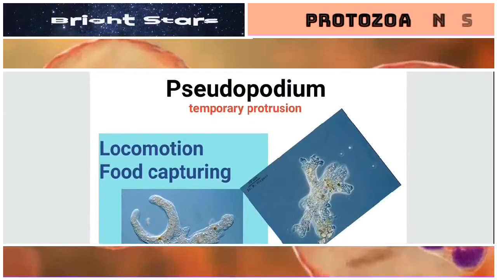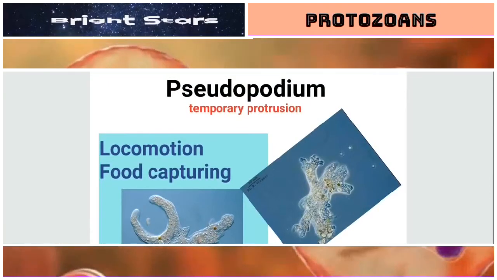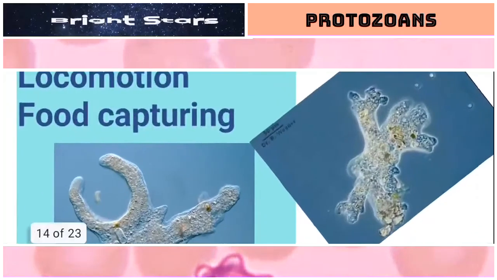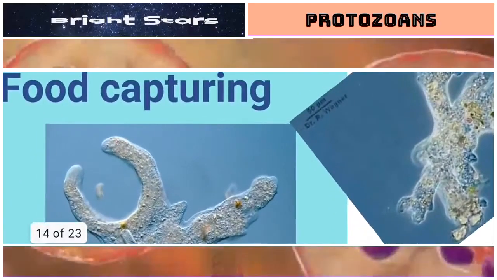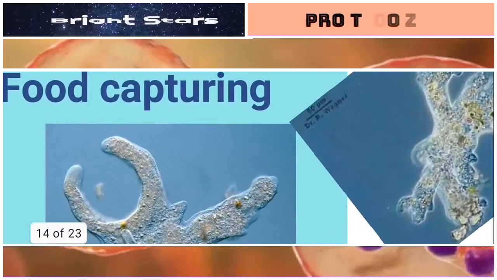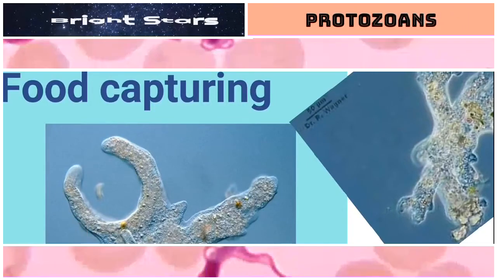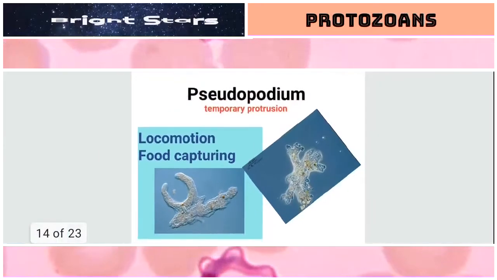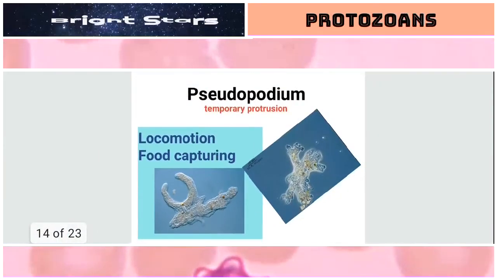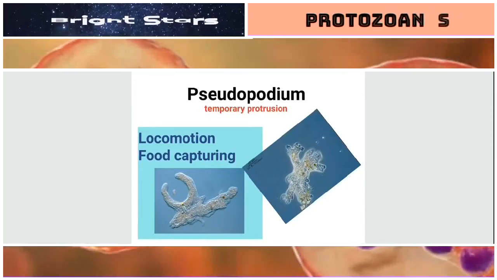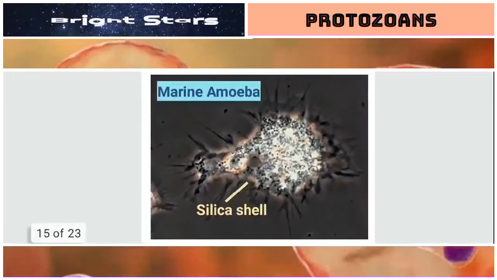Amoeba or amoeboid protozoans move from one place to another with the help of this pseudopodium. The second important function is food capturing. Pseudopodium captures some other microorganism like this and takes it into the cell. So the two important functions of pseudopodium are locomotion and food capturing.